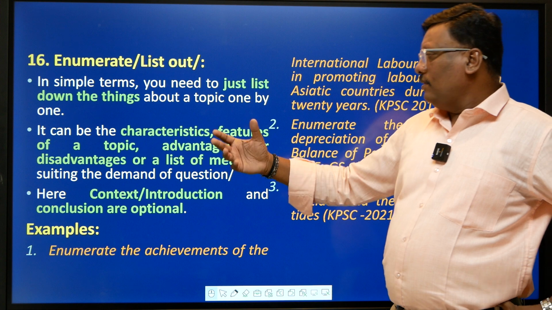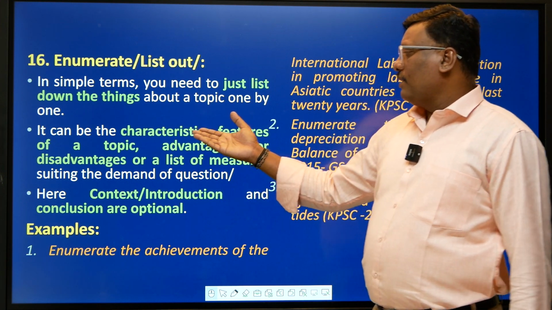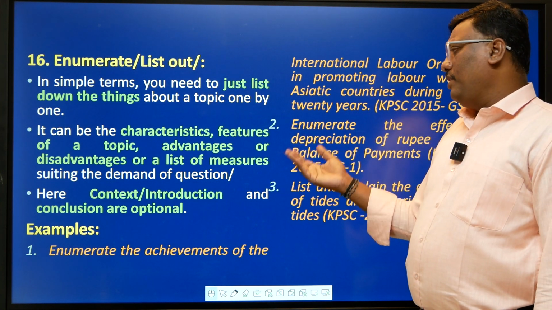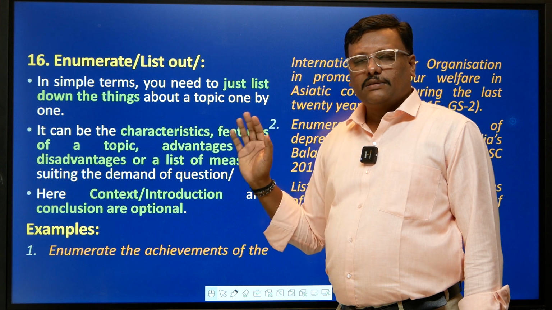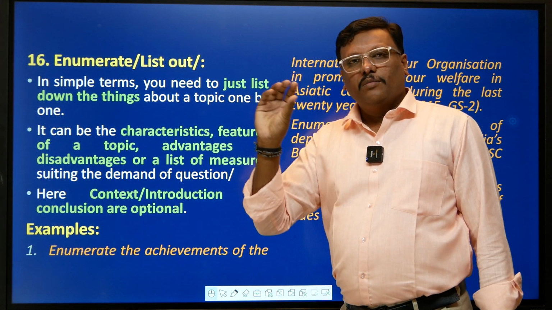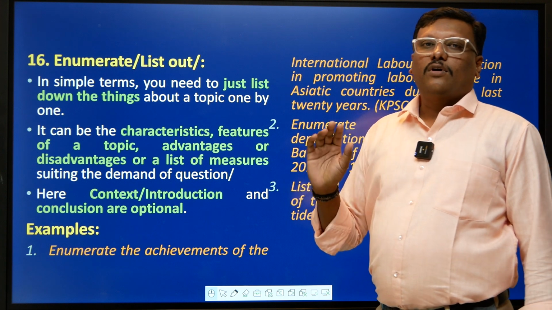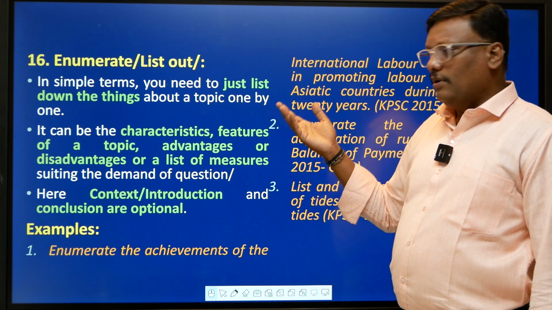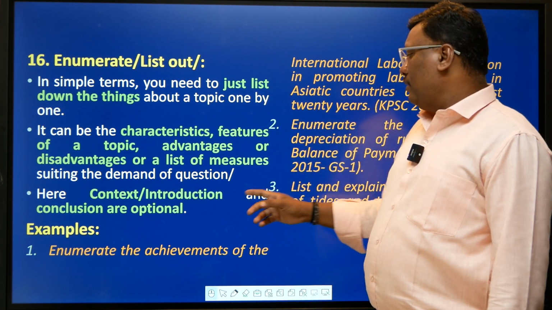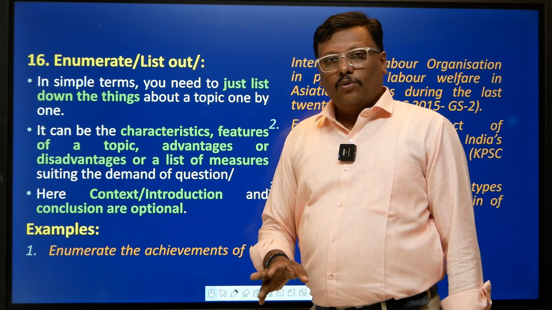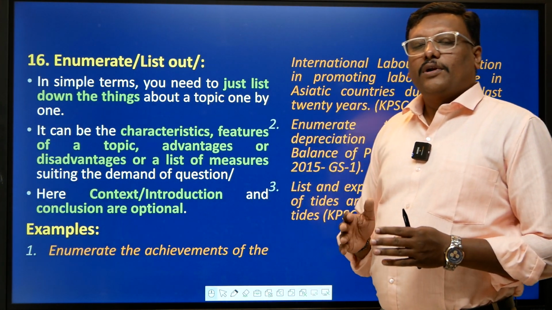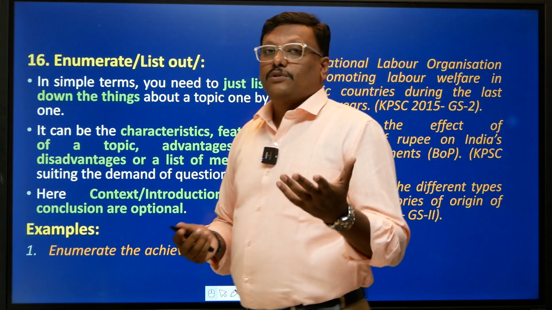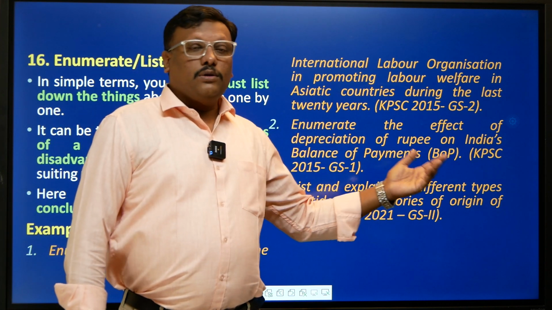Maybe while listing down, you can elaborate more about the topic, write the characteristic features, advantages, disadvantages of a particular list, a list of measures, everything, or at least address the demand of the question. You only have to make a list of all those things, or make a list of all the policies of a particular ruler. That's it, more than sufficient. So context, introduction and conclusion here are optional. You can either provide them, or you can take the liberty of not providing them. If your time is not there, you only list them. That would be more than sufficient. There is no rule that introduction and conclusion are necessary.